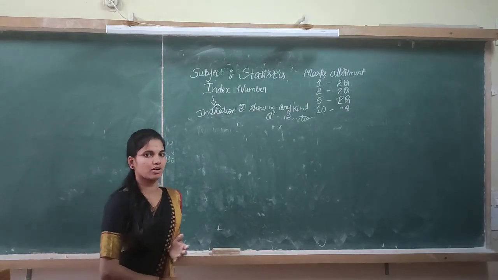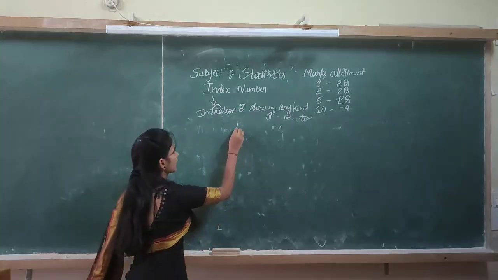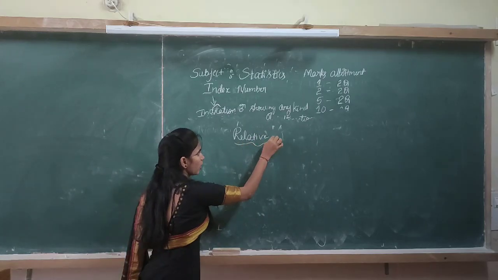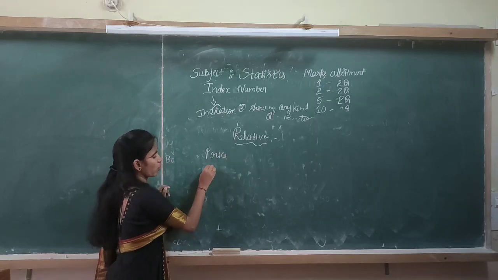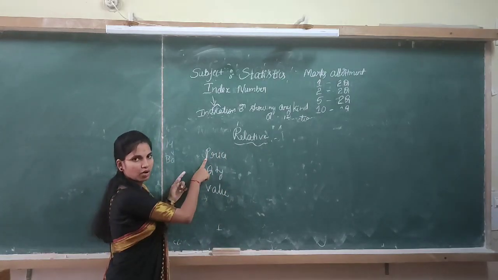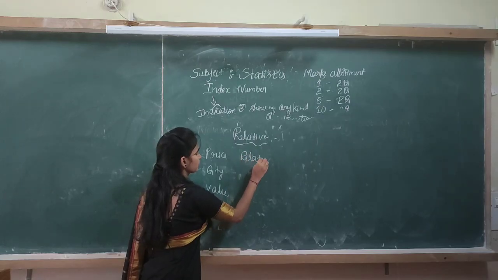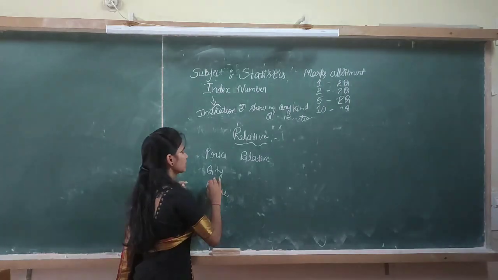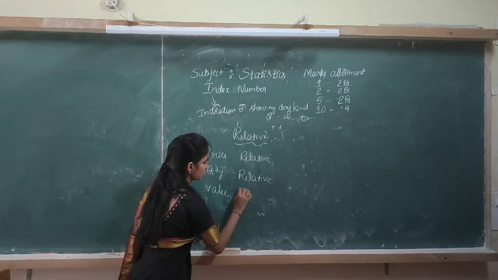if we are comparing or computing a single variable, we call it a relative. As we all know, the level of phenomena is the price, quantity and value. If we compare a single variable for the prices, that is called price relative. If we compare the quantity for the single variable, that is quantity relative. Then value relative.